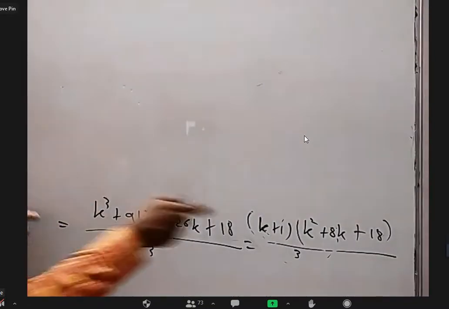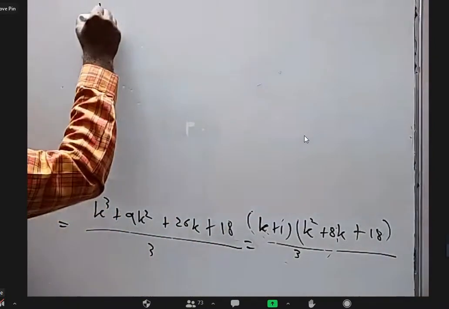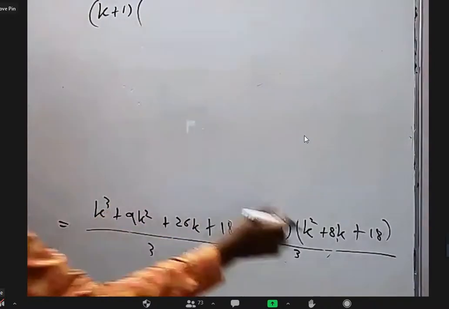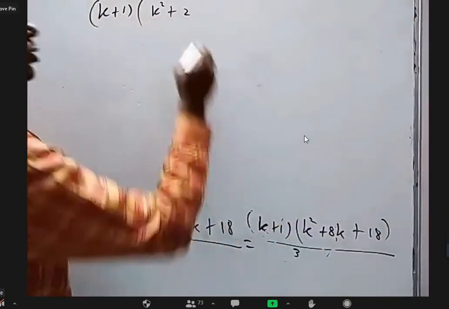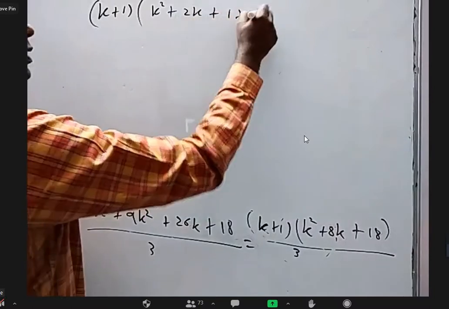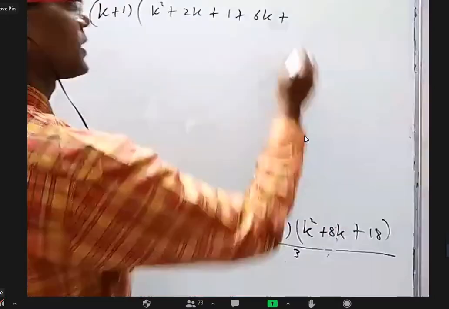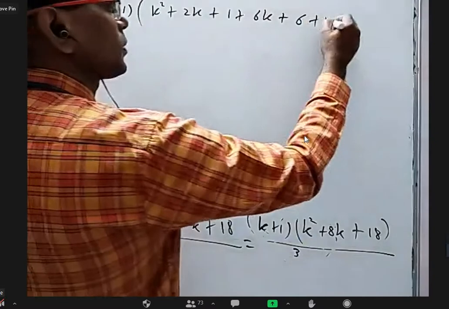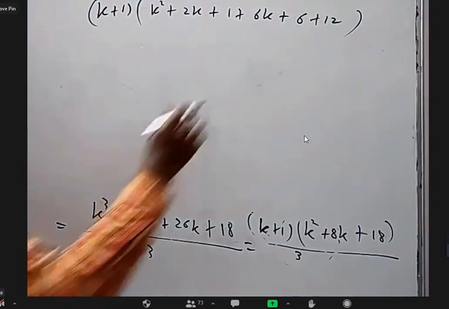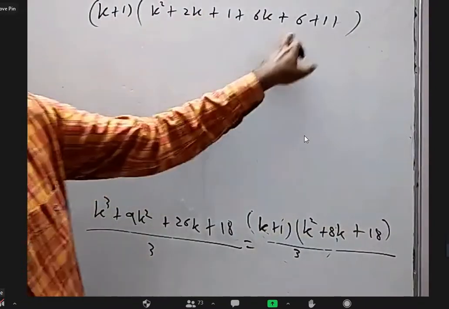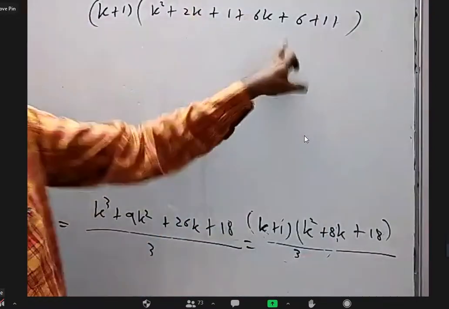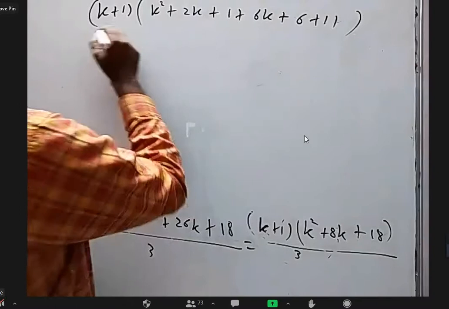Anyway, now you cannot leave it here. What you have to do is readjust k plus 1 as k square. This 8k I am going to write as 2k plus 6k. This 18 I am writing as 1 plus 6 plus 11. So I wrote 18 as 1 plus 6 plus 11, and 8k as 2k plus 6k. Why am I writing all that, you know.